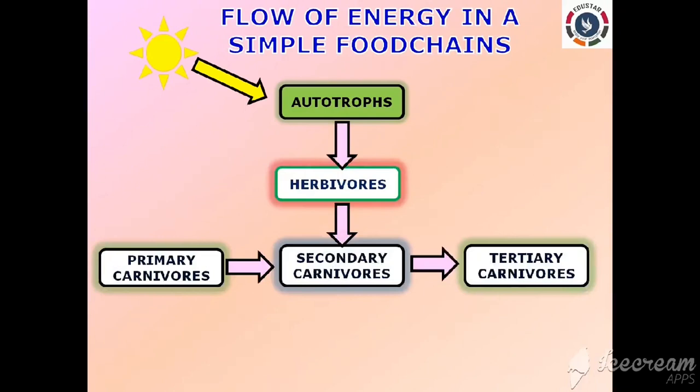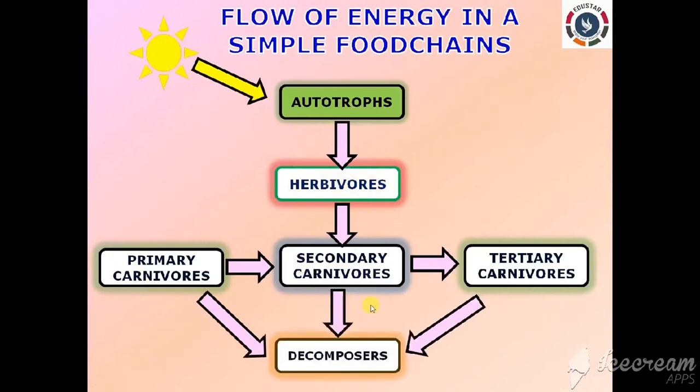So a food chain of any ecosystem consists of producers. Producers are also called autotrophs, right? So autotrophs can be eaten by the herbivores like deer, goat and all. And these herbivores are further eaten by the consumers like primary carnivores, secondary carnivores and the tertiary carnivores. And finally, these carnivores will be decomposed with the help of decomposers. Clear? So, the sequential interlinking of the organisms which involves the transfer of food energy through a series of organisms by eating and by being eaten is called a food chain.